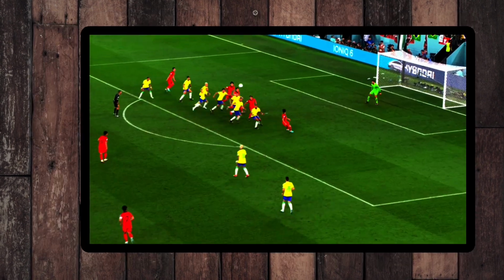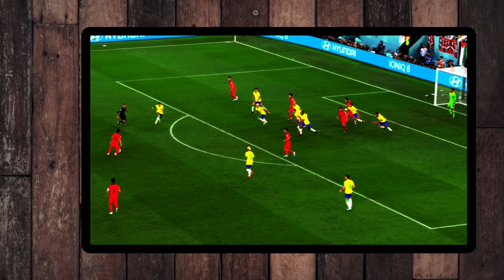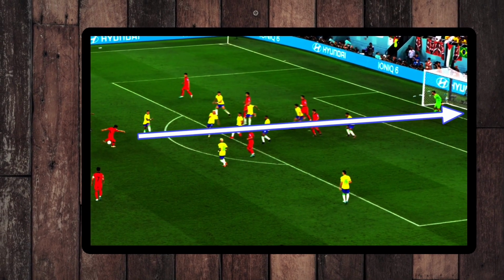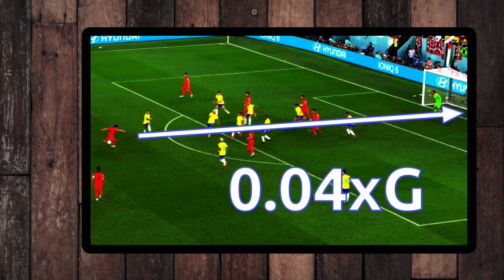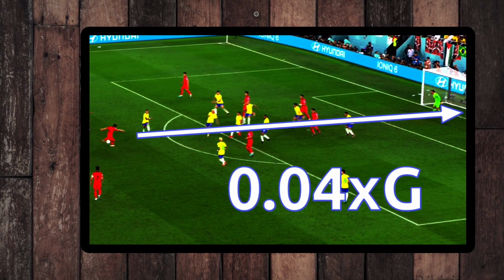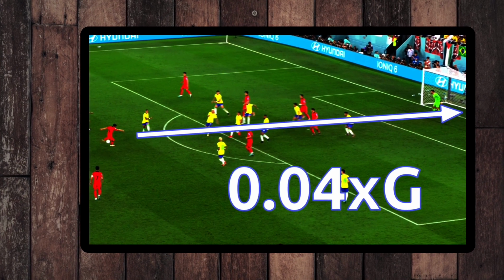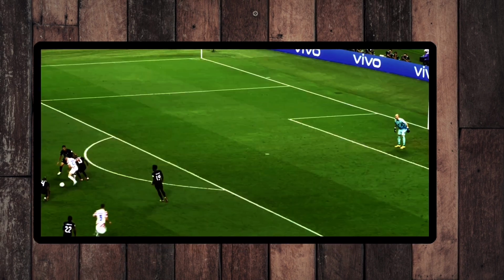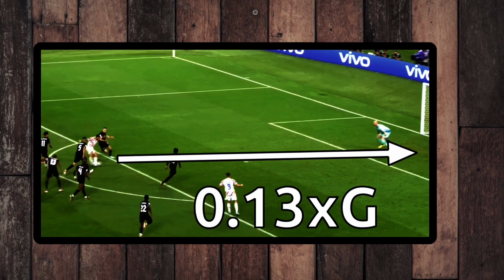On the other hand, suppose a player takes a shot from outside the box with several defenders blocking his way and a narrow angle to aim at. This shot would have a low XG value, meaning it's much harder for the player to score. An average player would very rarely score in this situation. XG can be calculated for every shot taken by every player in every match.